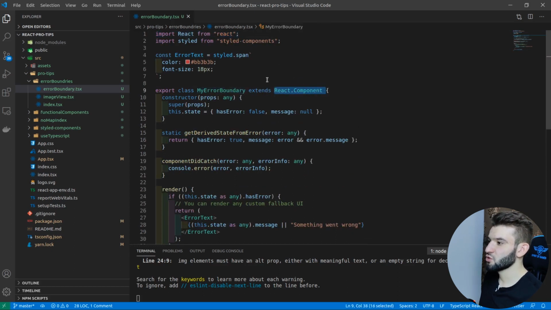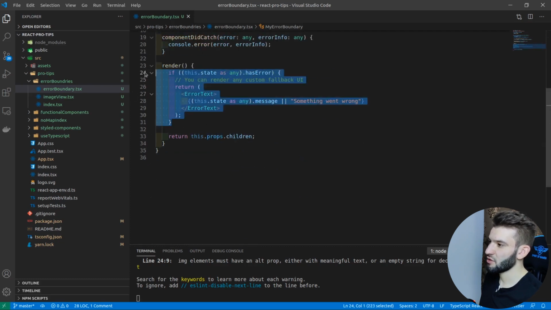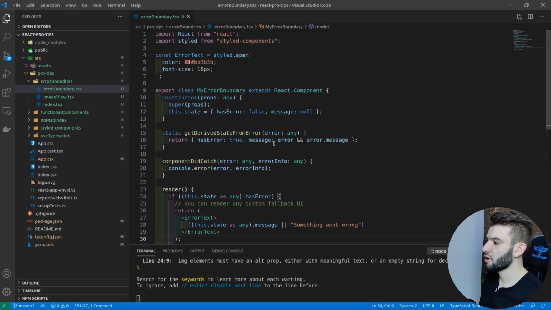All they basically do is a normal React component. And this is the case I was talking about before: you can use a functional component for most things, but for an error boundary, you have to use a class component. So it's basically a normal component, has a constructor, has a render method. But the most important part to notice about error boundaries is that you have to implement either one of these methods in order to tell that this one is an error boundary.